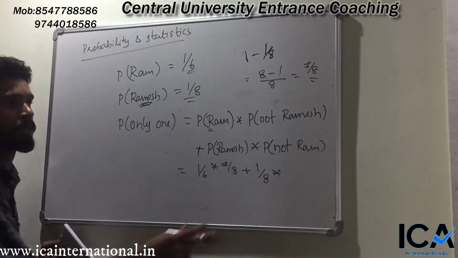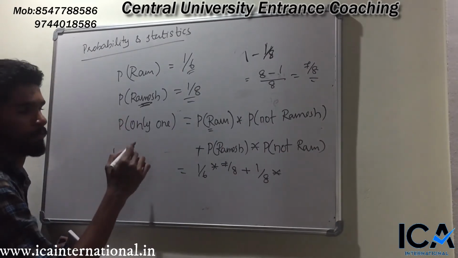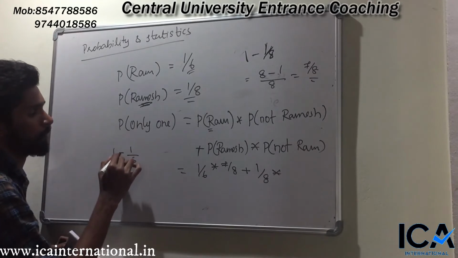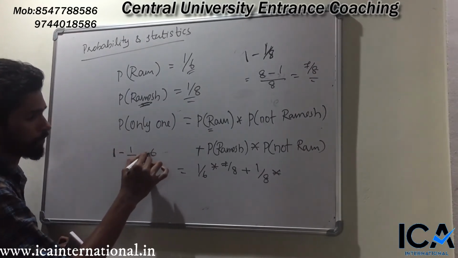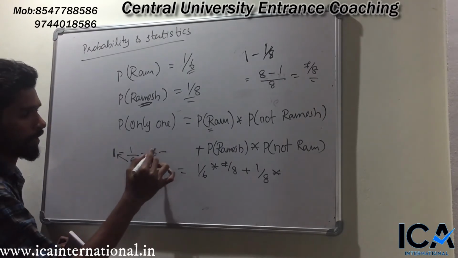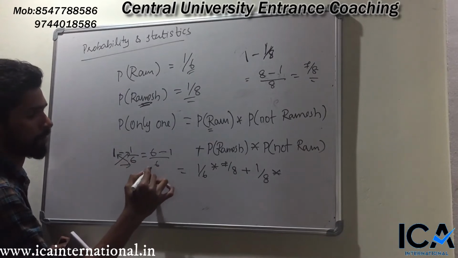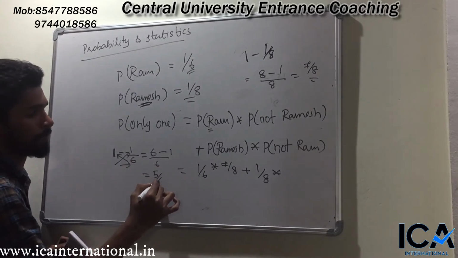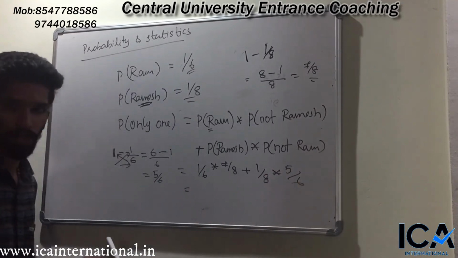How to find the probability of not selecting Ram? 1 minus the probability of selecting Ram, that is 1 minus 1 by 6. It is 6 minus 1 divided by 6, which is 5 by 6.